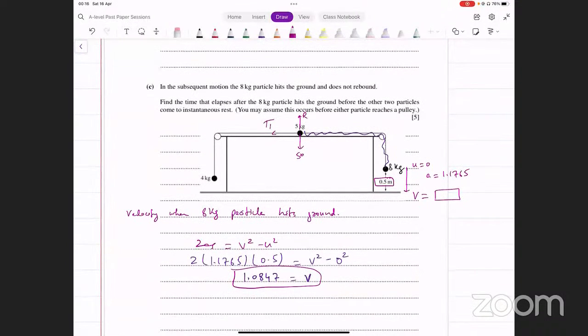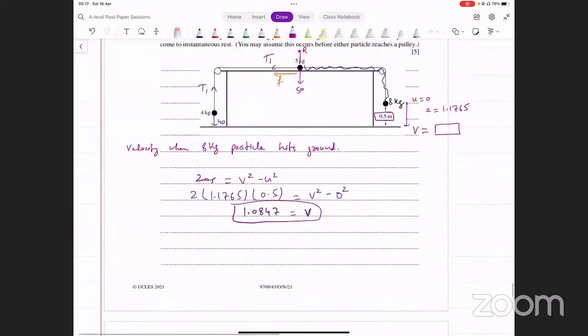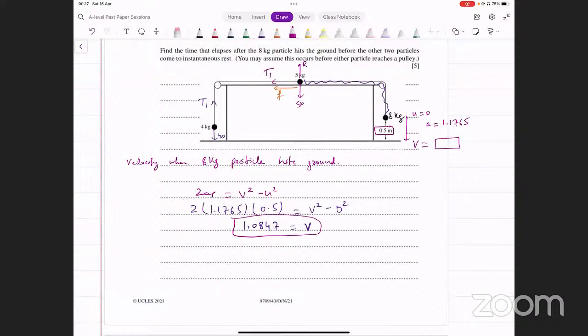And there's going to be friction, right? लेकिन friction किस direction में होगी? Movement तो right पे हो रही थी ना? Friction is still going to be towards the left side. So we've got friction to the left side as well. ये हमारे पास 5 kg वाले particle पे forces आ गई. ठीक है, good. What about the other particle? इस पे tension लग रही है. That's acting upwards. Weight लग रहा है. That's acting downwards. So again, you have to use Newton's second law, resultant force equals ma, on both the particles one by one to figure out the acceleration after the 5 kg particle hits the ground.